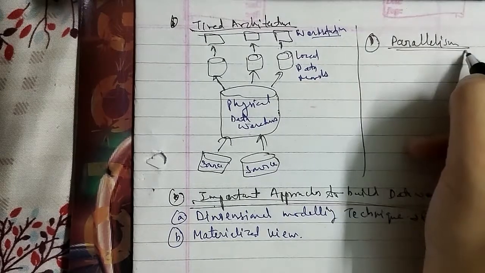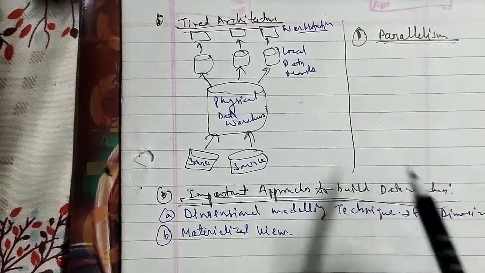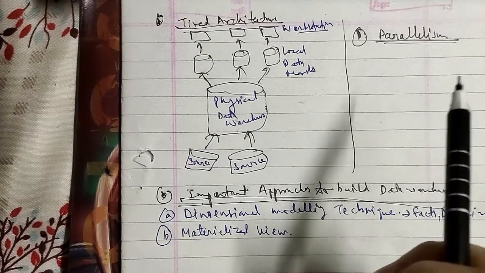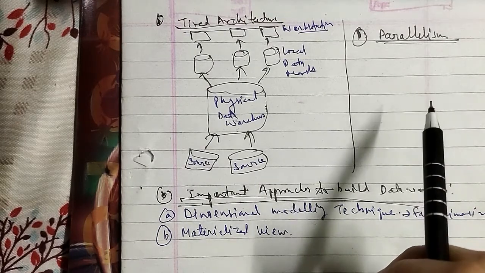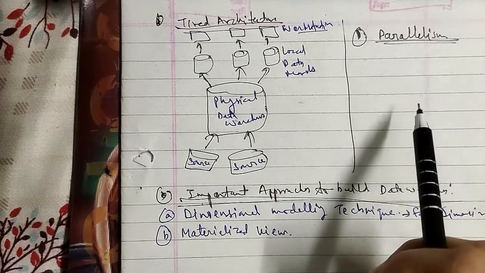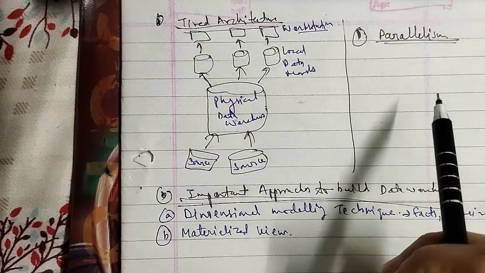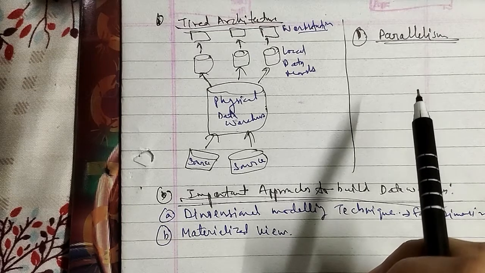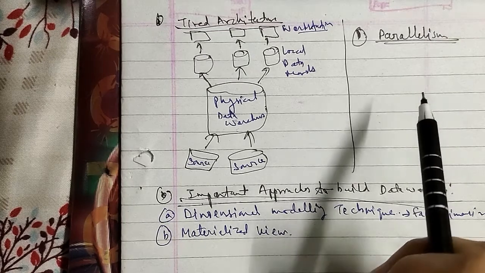Talking about parallelism, parallelism is used to provide speed up, where queries are executed faster because more resources, such as processors and disks, are provided. Parallelism is also used to provide scale up, where increasing workloads are handled without increased response time by an increase in the degree of parallelism.